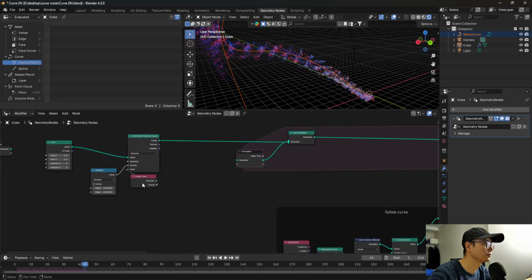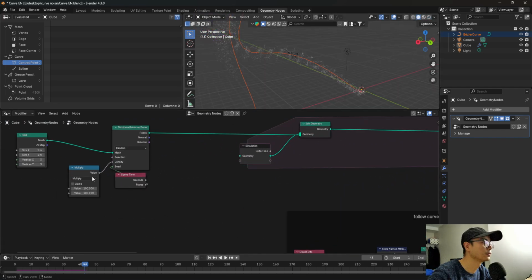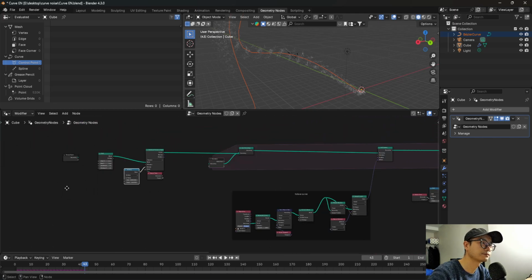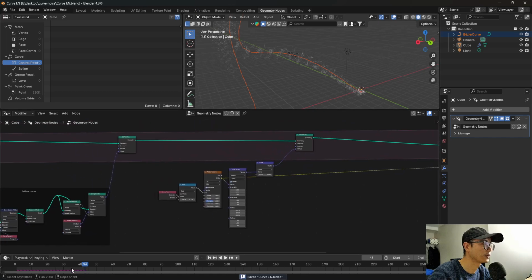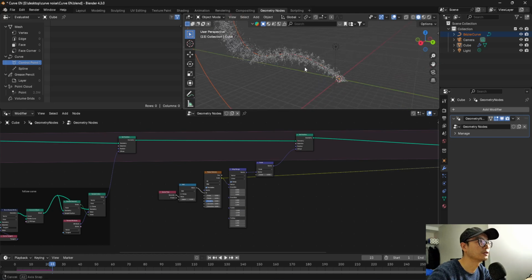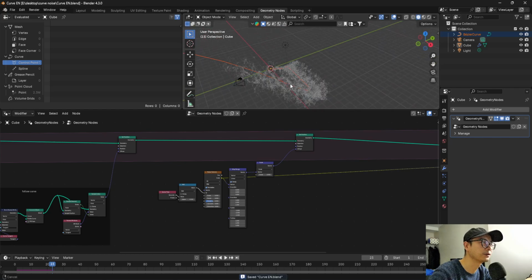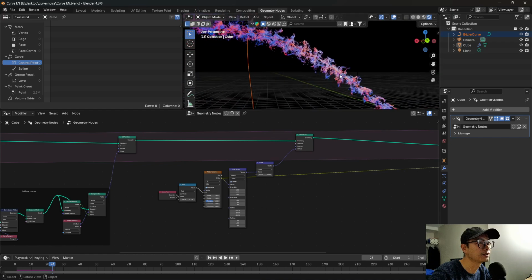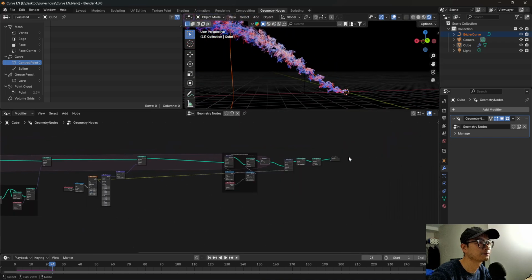Then here, we may need more points. More points will make it look better. Okay, my computer can't hold this anymore. So let's go to render, and it will look like this.